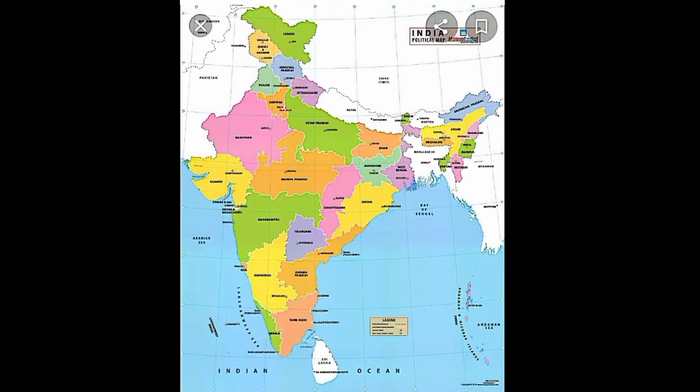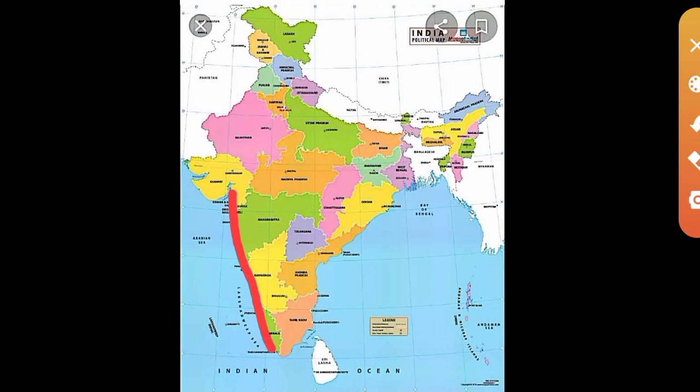And which are the union territories along the western coast? This is the west coast. Which are the union territories along the west coast? Yes, we know. In Gujarat and Maharashtra, 2 union territories are there.